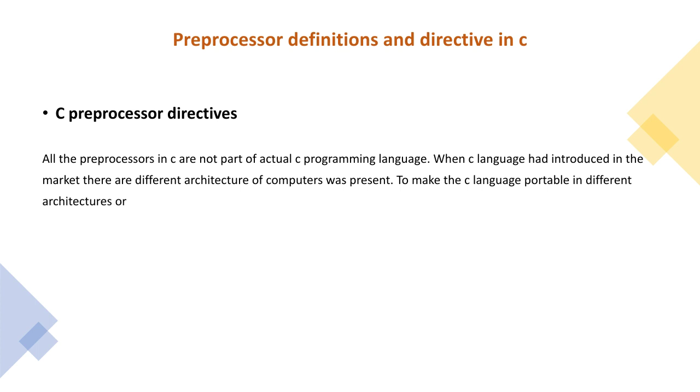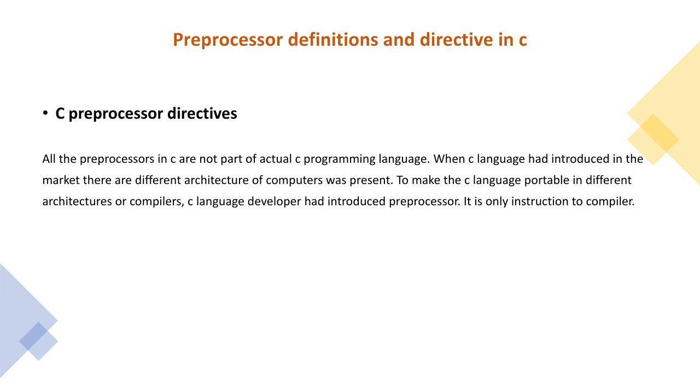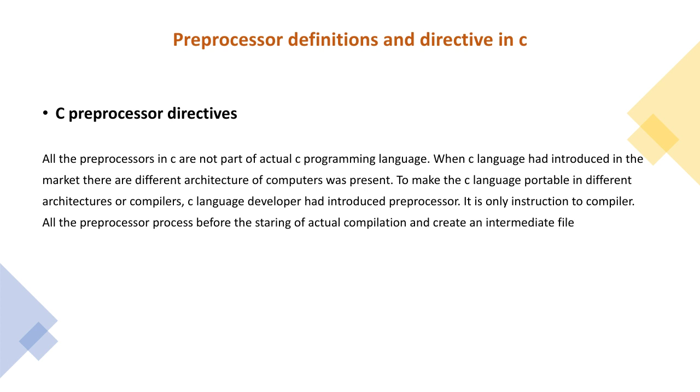All the preprocessors process before the starting of actual compilation and create an intermediate file, and in the intermediate file all preprocessor statements are replaced by corresponding C code. During the compilation process, that intermediate file is deleted by the compiler automatically. I repeat, all the preprocessors in C are not part of the actual C program.